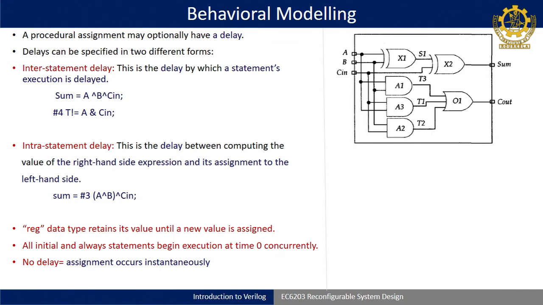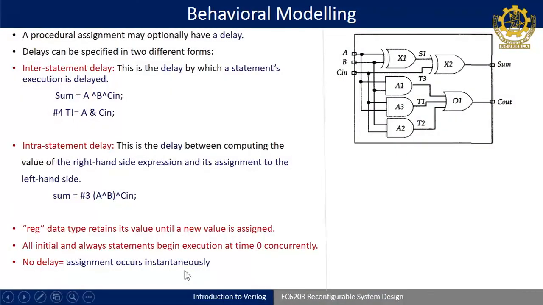The body of the always block will execute sequentially. Understood my point? Always 1, always 2, always 3, or initial 1, initial 2, initial 3, all will start executing at 0 time units. The internal body may execute sequentially, depending upon the body of the always, but if you have n number of always blocks, they will all execute in parallel.